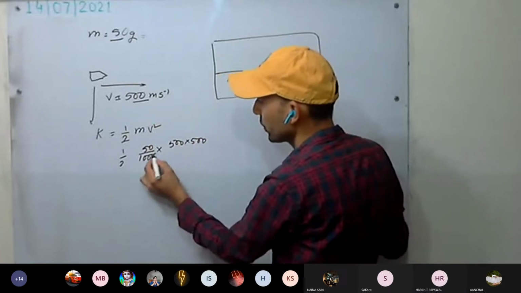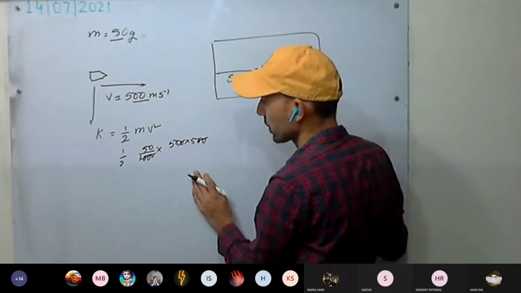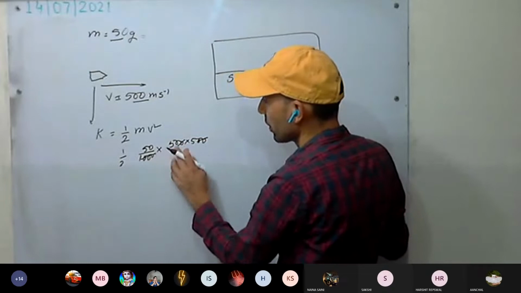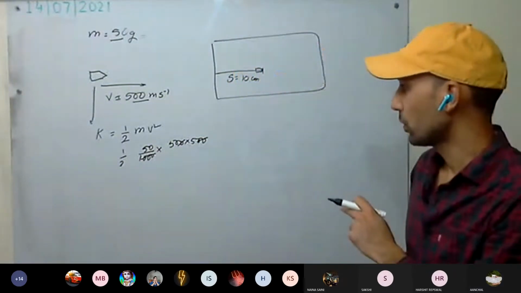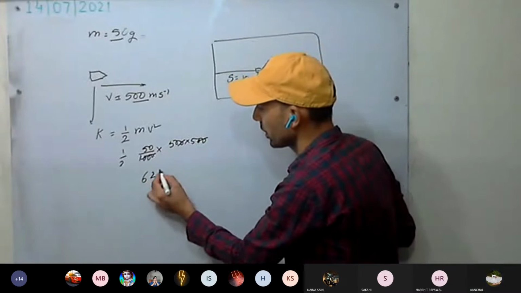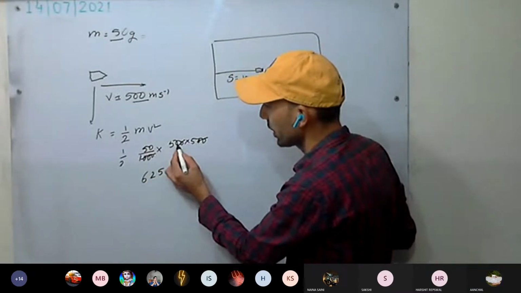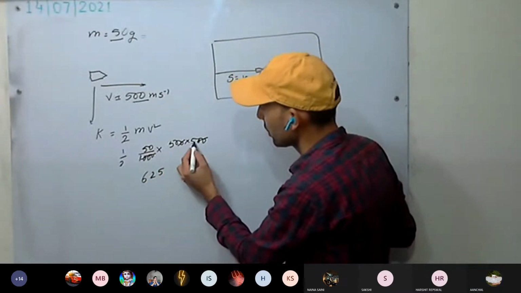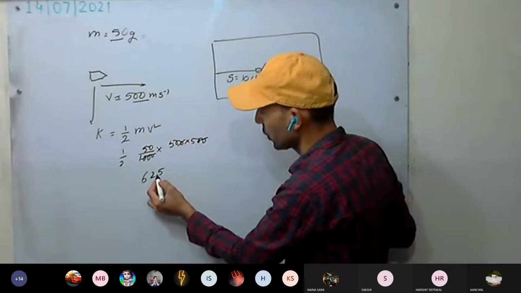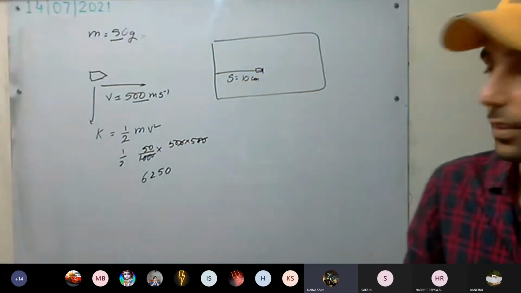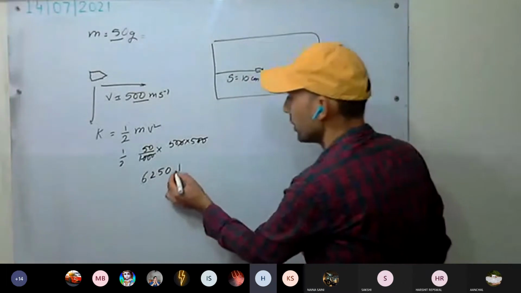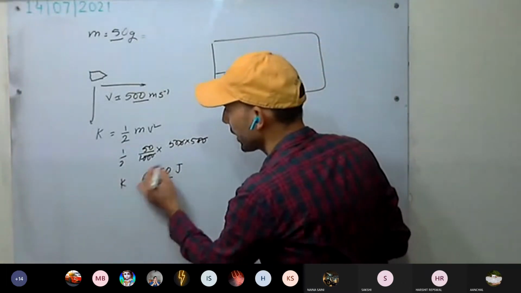Three zeros, two three zeros. 125 divided by 2, 62.5, then 6250. Are you getting this one? Yes, sir. 6250 is the kinetic energy.